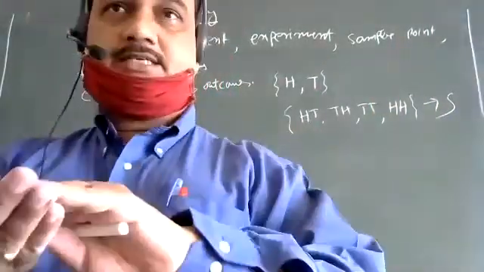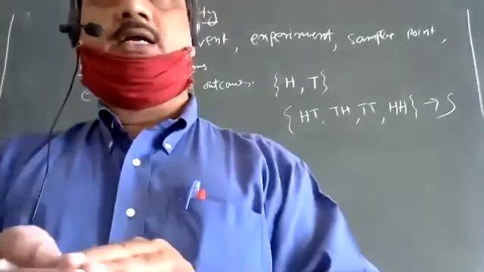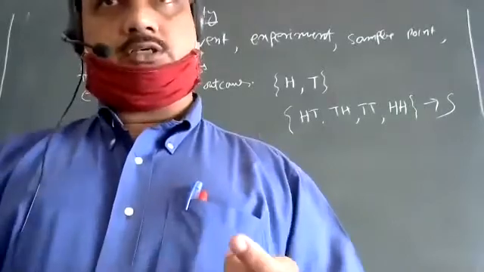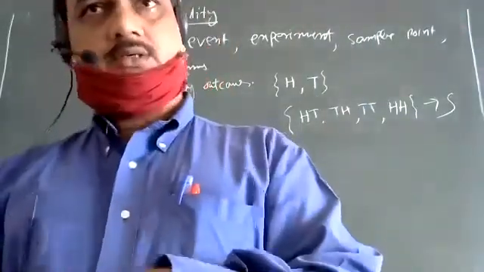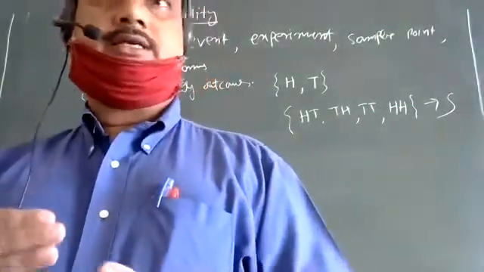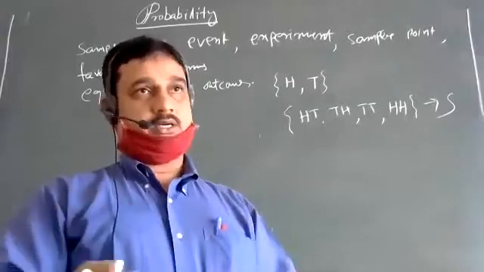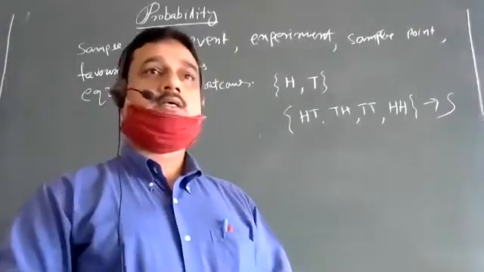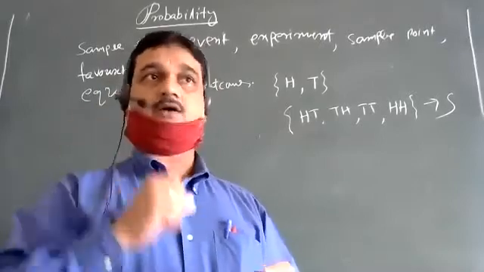For example, on the head side you put some weight, a small magnet. However many times you toss it, you will get tail, because the head side will be down. That's why it is said that the experiment is a fair experiment. That means an unbiased coin or unbiased dice will be taken, or an untampered deck of cards.